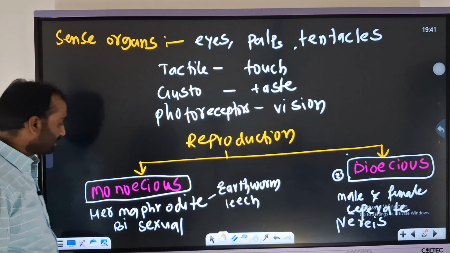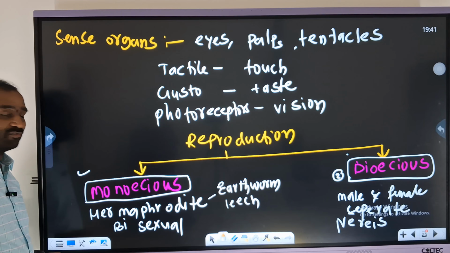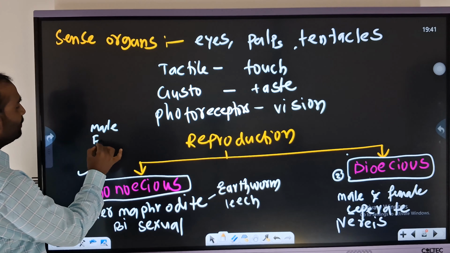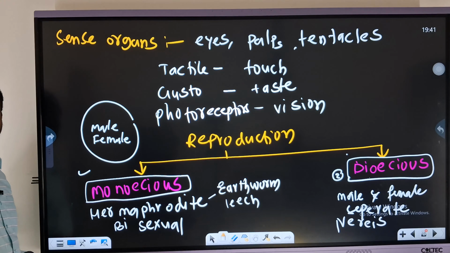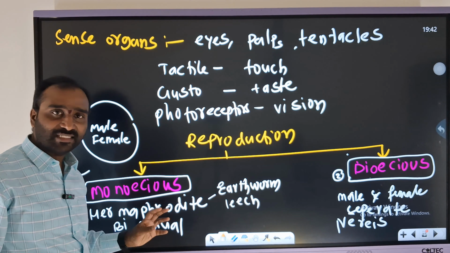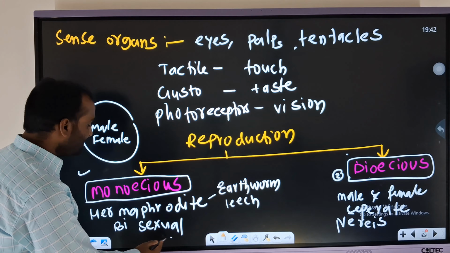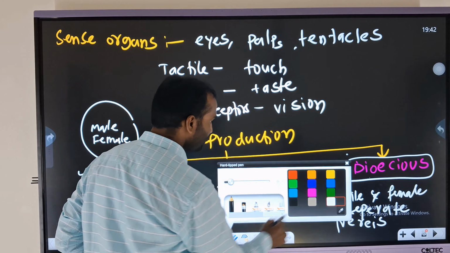Here it is monoecious. Monoecious means the male and female reproductive systems are present in one organism, and such organisms are called bisexual.